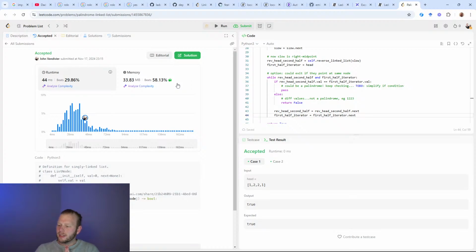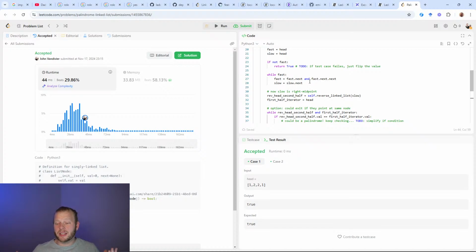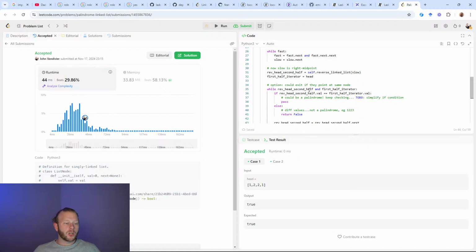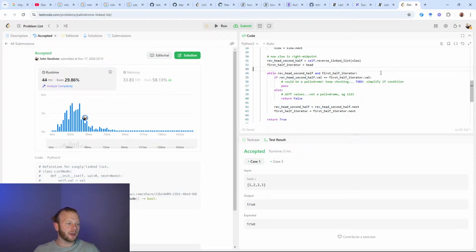Lee says, if you're mutating the list anyway, terminating the first half's last node with null would give you 2 equal length lists to compare. That's true. I could track the length. I don't need to, but that's an option, right? So there are multiple ways to solve this problem, and frankly, there's multiple ways to solve a lot of Leetcode problems. So I'll be doing it this way. This option that I pointed out, I actually don't need that, but that would also work. So there's at least like 3 ways that we've seen to do this, right?